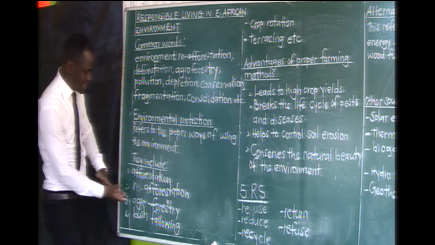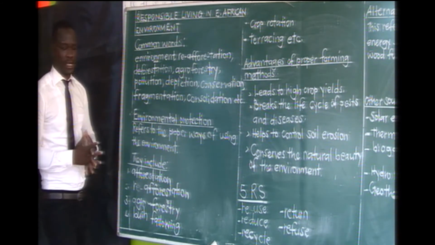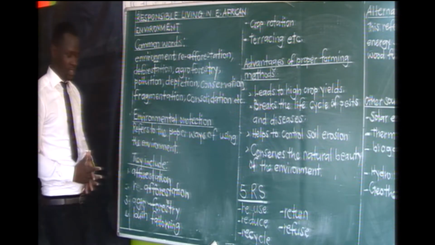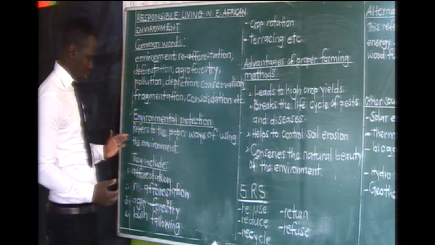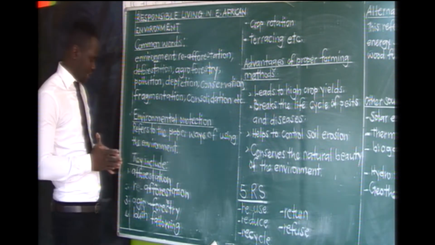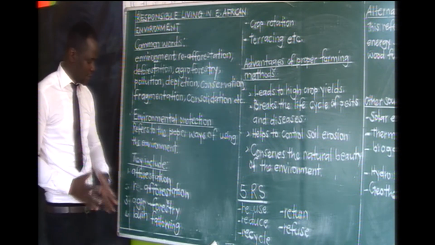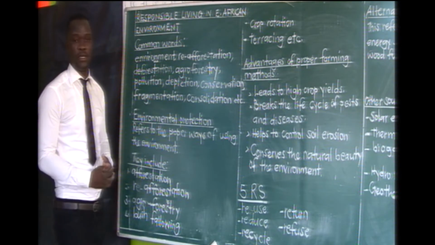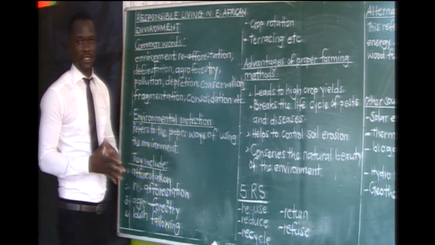Then we have the third way of conserving or promoting or protecting our environment. We have what we call agroforestry. Agroforestry is the growing of trees and crops on the same piece of land. Then we have bush fallowing. Bush fallowing, take serious note of the spelling, fallowing. This simply means the leaving of land, or you give land rest.